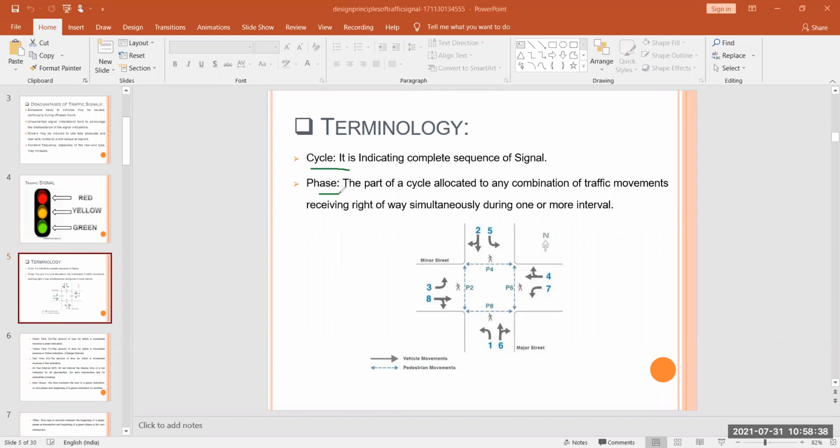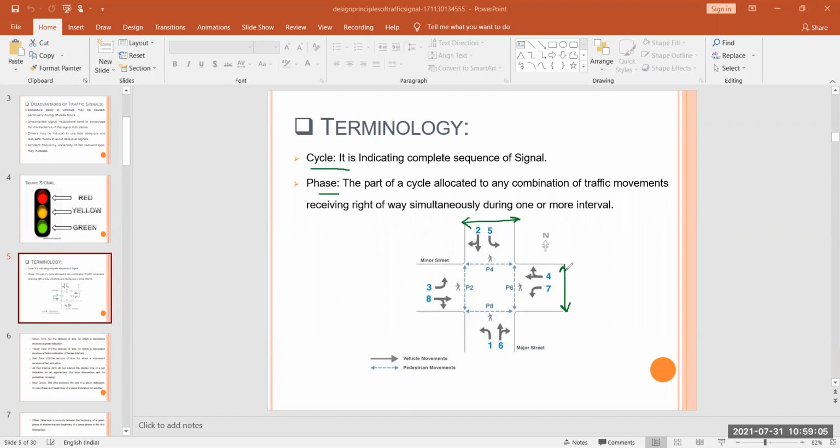So the part of cycle allotted to any combination of traffic movements receiving right of way simultaneously during one or more intervals. So this is your minor street. Here you see this is your minor street. This is called minor street because here the width of this road is less than the width of this road. Here you see the width is more with respect to this width.